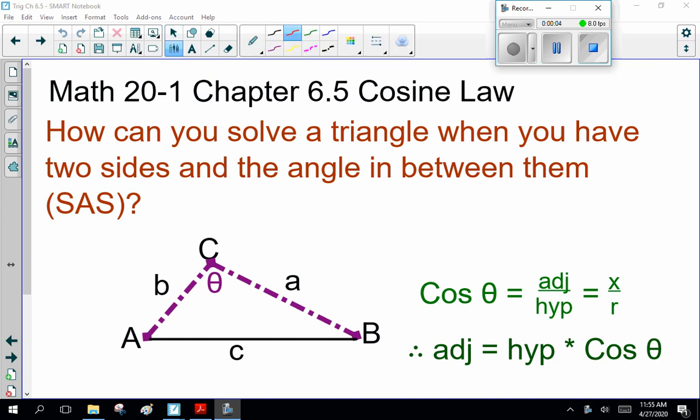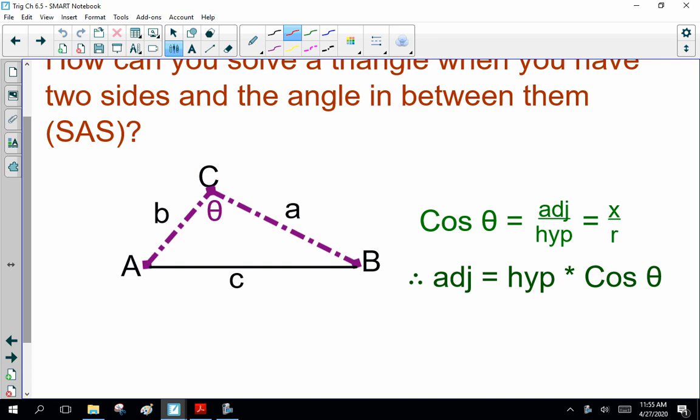Welcome to Math 20-1, Chapter 5, Trigonometry, Section 5, Cosine Law. Now, last lesson we dealt with the sine law, an angle, and the side opposite it. Today, I have to ask you, how can you solve a triangle when you have two sides and the angle in between them, SAS? Look at the triangle here. We have this side, this angle, and this side.